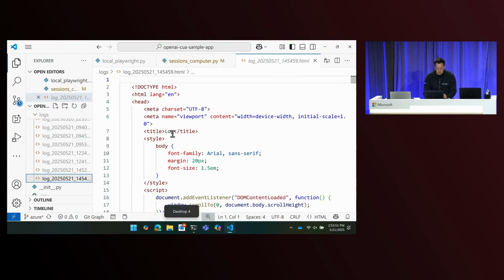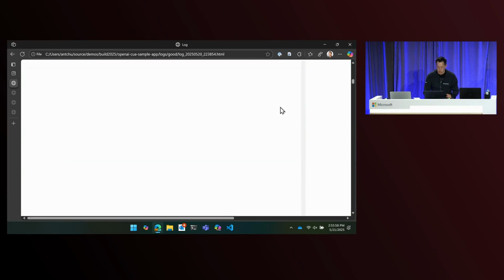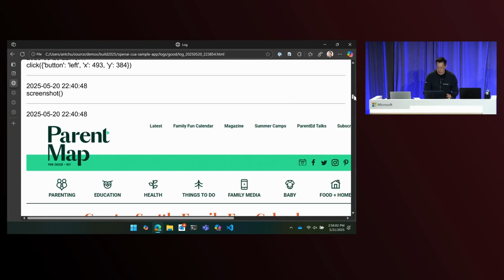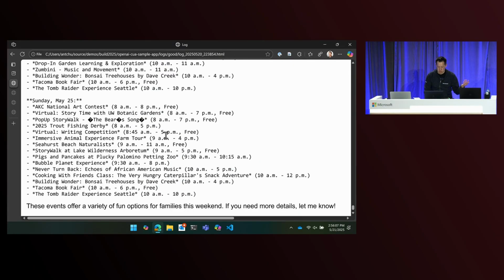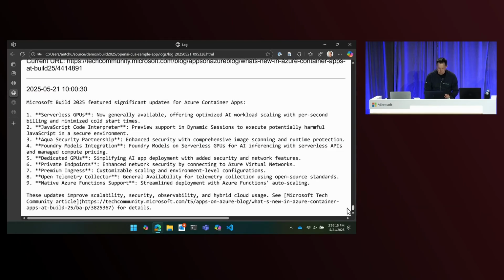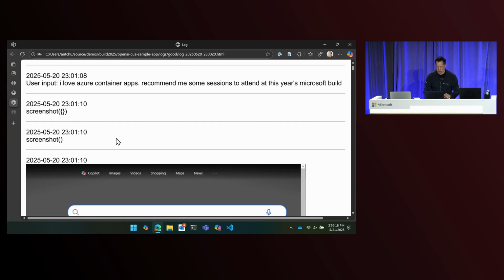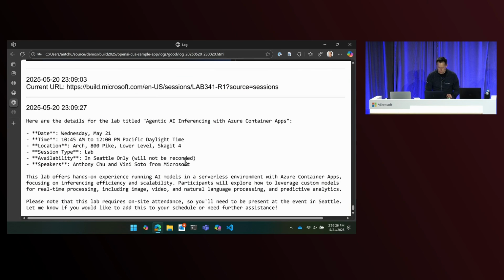I'll quickly show you some more interesting scenarios. In this case, I asked, what are some family-friendly events that are happening in Seattle this weekend? It went and searched the web, found a website, and scrolled through the website until it found me all the events happening this weekend. Here is, what are the container apps announcements? Again, it found all the announcements. And this one here, I said, I love container apps, recommend me some sessions at Build, and it went to the Build website and searched for container apps. And then again, it came back with some sessions to check out.